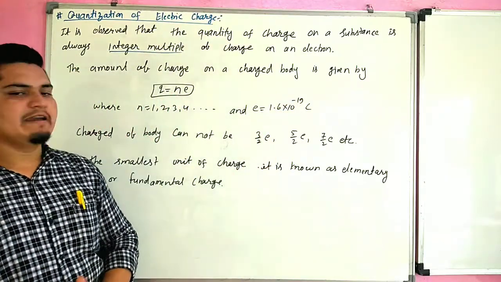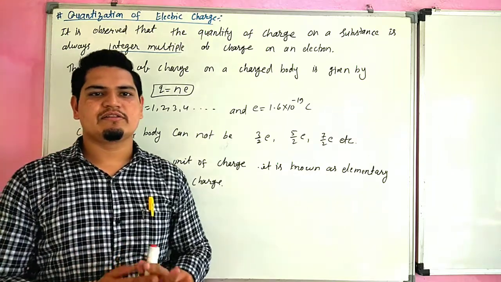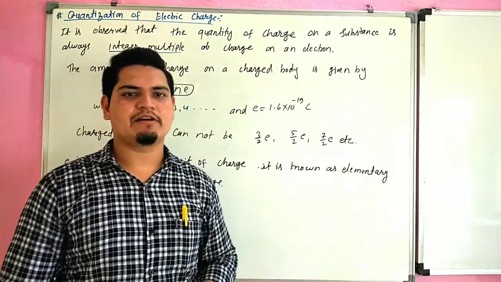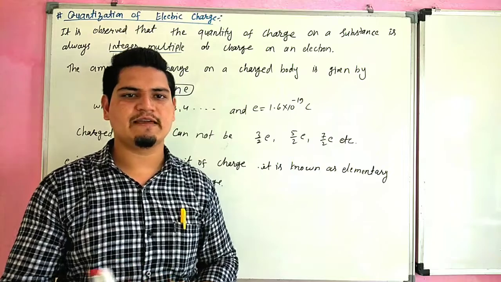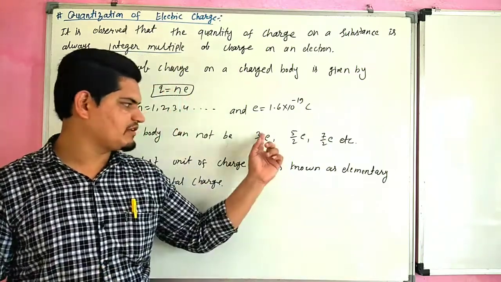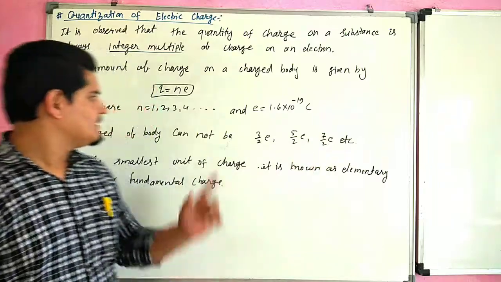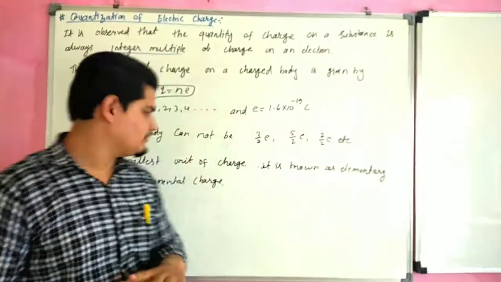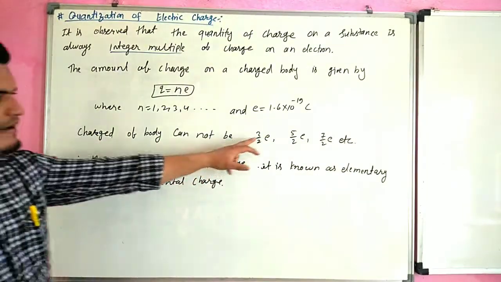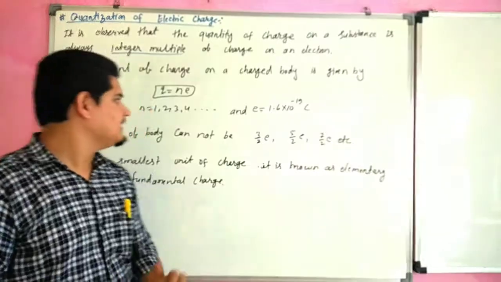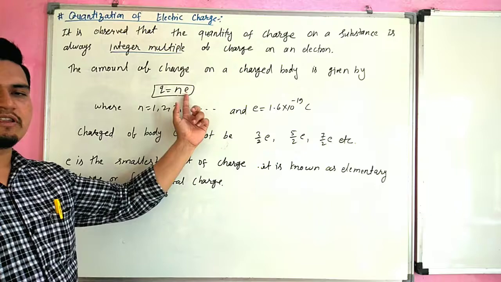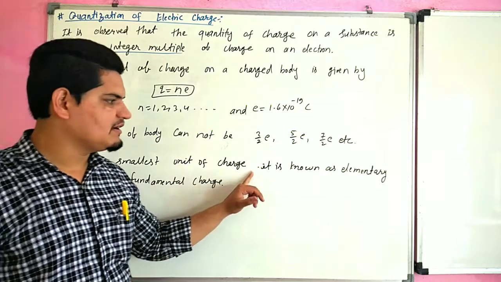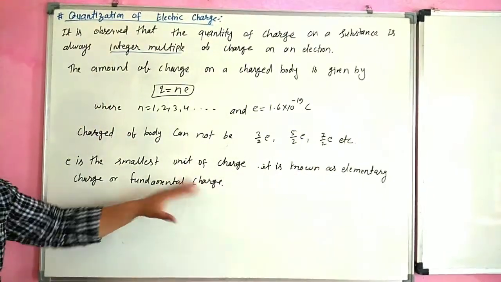It means when we rub two bodies, one body loses electrons and the other body gains electrons. The losing and gaining of electrons is a multiple of 1, 2, 3, 4, 5, 6, etc., not in the form of 3 by 2, 5 by 2, 7 by 2. The charge of a body cannot be 3 by 2 electrons, 5 by 2 electrons. It may be only 1 electron, 2 electrons, 3 electrons, 4 electrons. Here e is the smallest unit of charge, also known as elementary charge or fundamental charge.